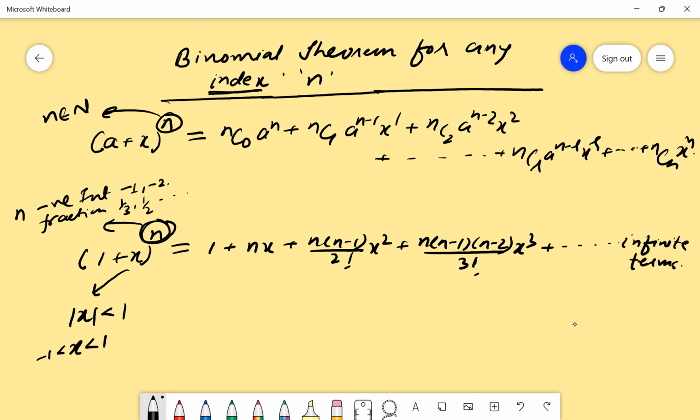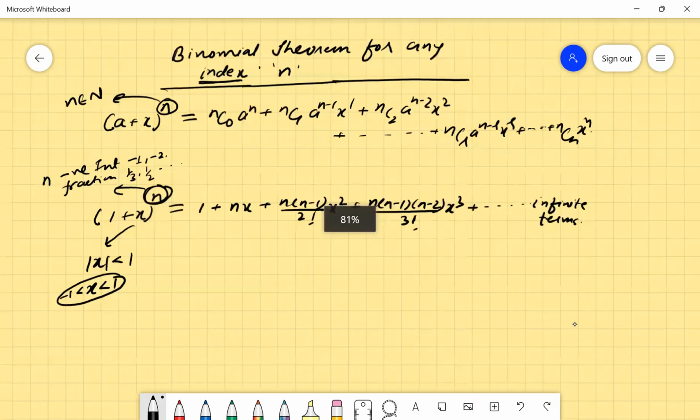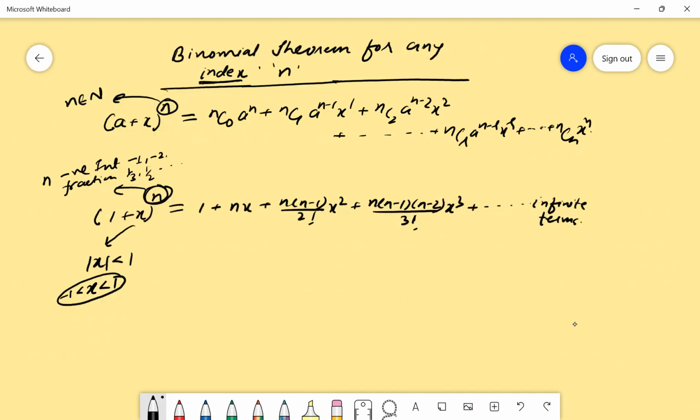So this is the reason we have kept this variable x in between minus 1 to 1, because this is an infinite series, and if you take x more than 1, then ultimately the value will go up to infinity, and that is absurd. So you need to remember that x is in between minus 1 to 1, and the number of terms for any index is infinite.